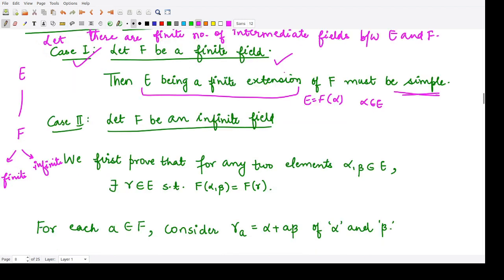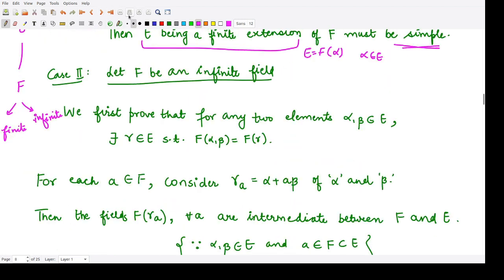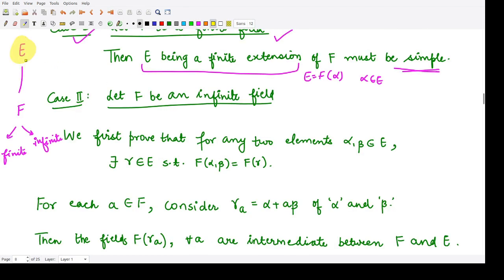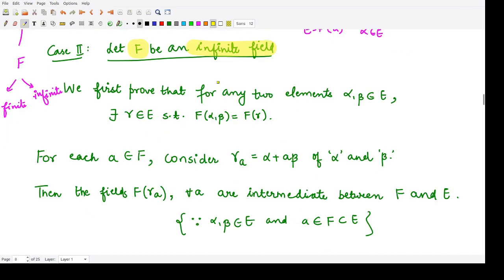Okay, so for the second part, where we have to prove that E is a simple extension, we assume that F is an infinite field. Using this condition that it is an infinite field, we will first prove that for any two elements alpha and beta in E, there would exist some gamma in E such that F of alpha, beta would be equal to F of gamma.